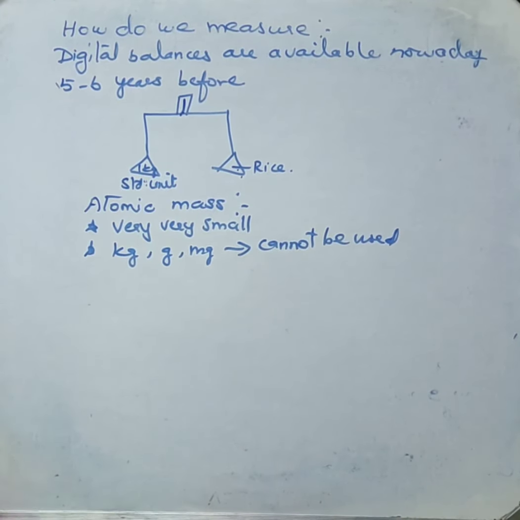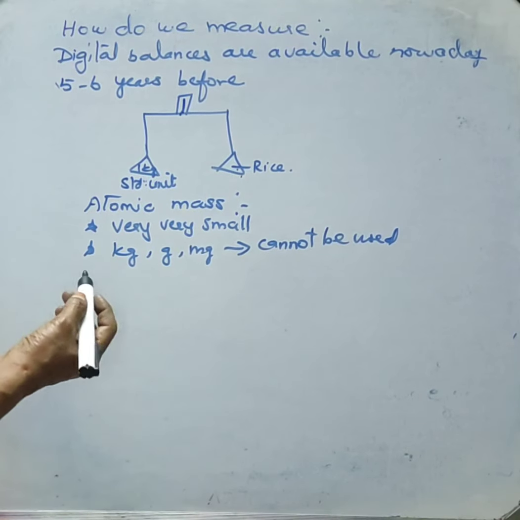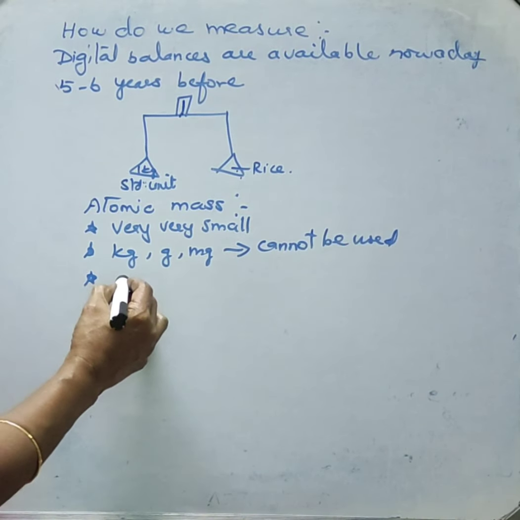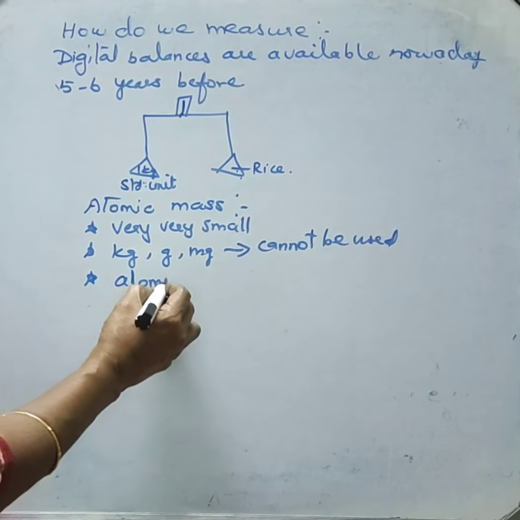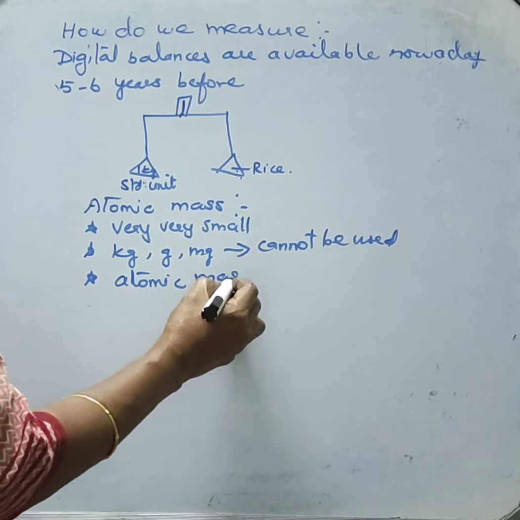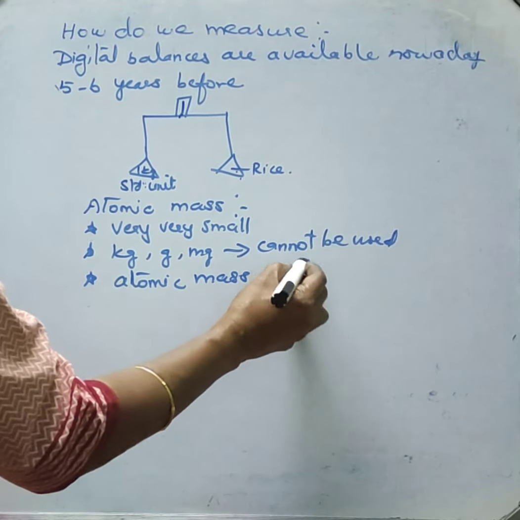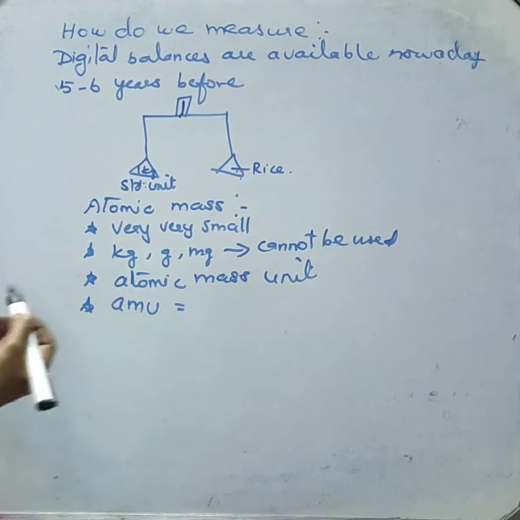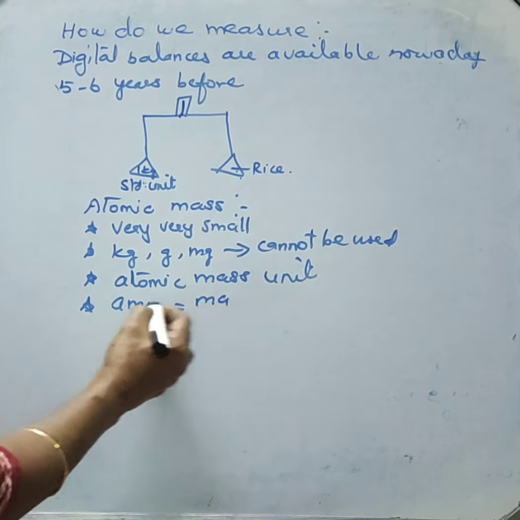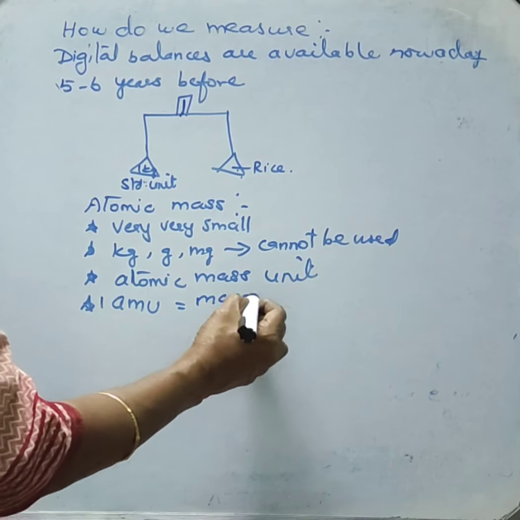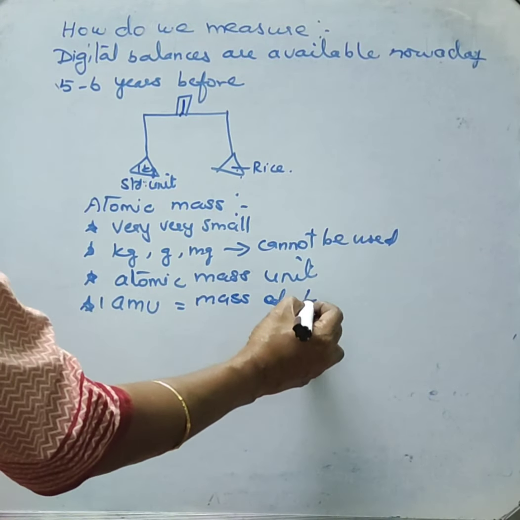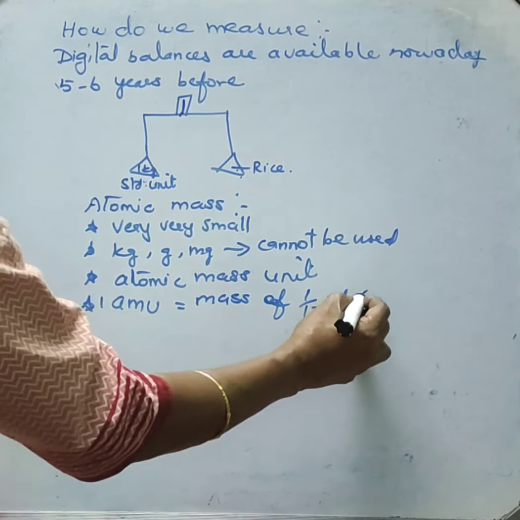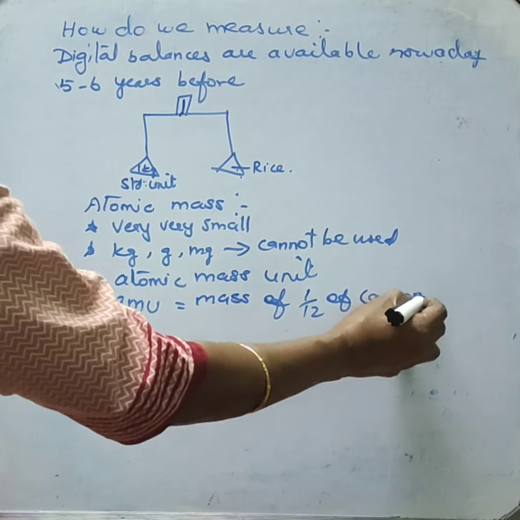That's why one unit is used here, that is the atomic mass unit. What is atomic mass unit? One atomic mass unit is equal to the mass of 1 by 12 of a carbon-12 atom.